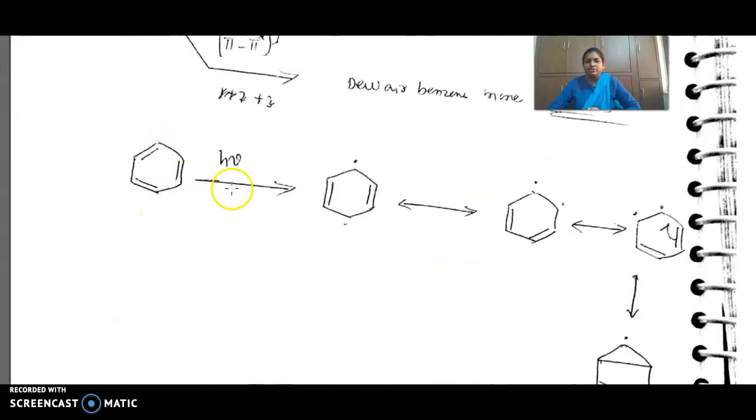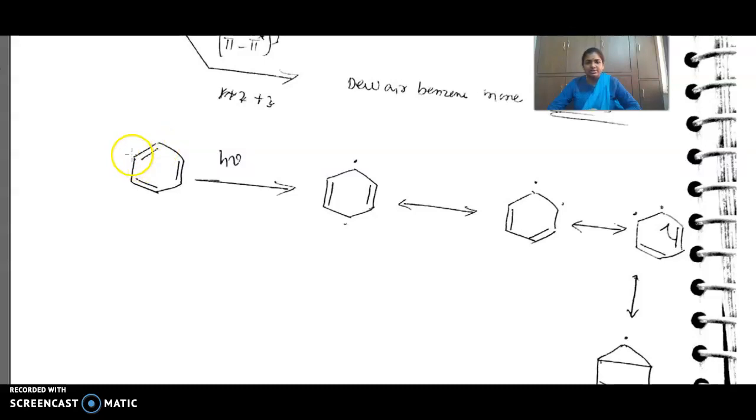Here, benzene in the presence of h nu, first what happens? Homolysis of this bond gives four radicals, 1, 2, 3, 4. Then these radicals form a pi bond, and one radical is left on each side. Homolysis of this gives one radical here and one radical here, a pi bond homolysis.